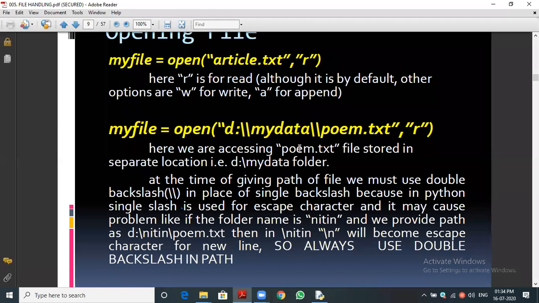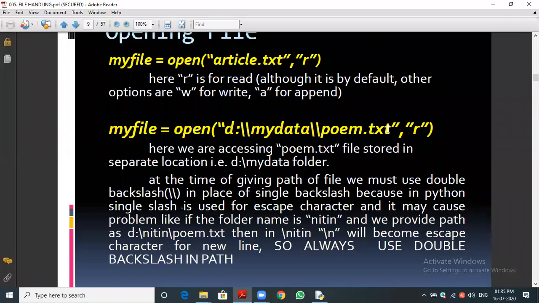D means local disk D, then a slash, my data will be the folder name, and poem.txt is the file name. Now you understand, no? Yes, sir.